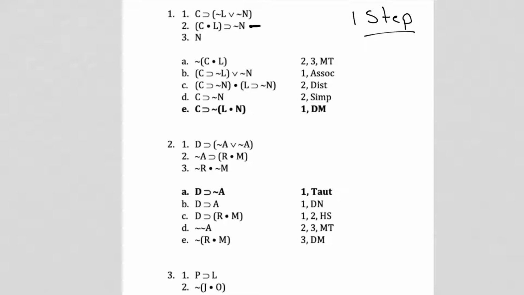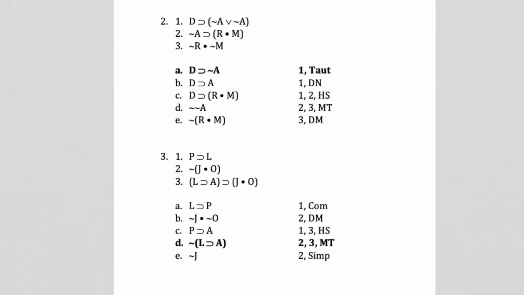Okay? So that leaves us with the last one, De Morgan. So they want to take line 1 and they want to do De Morgan. And that is completely fine. That is the only one that you can obtain in one step. Okay? So let's look at the second one here.